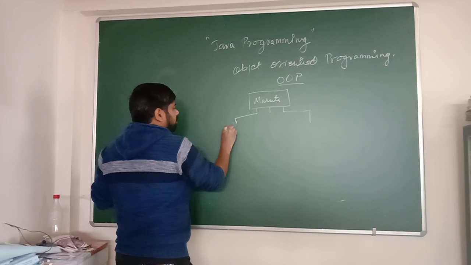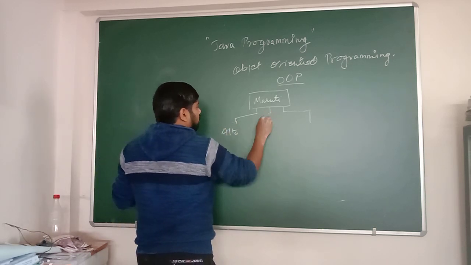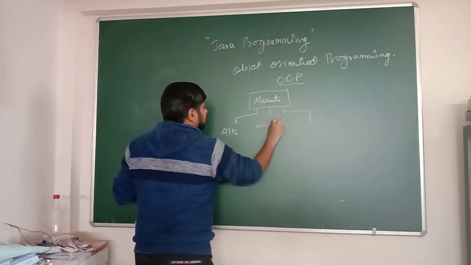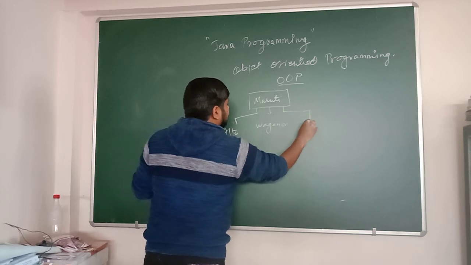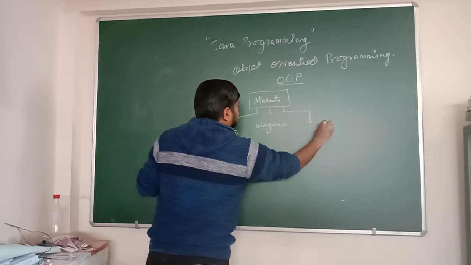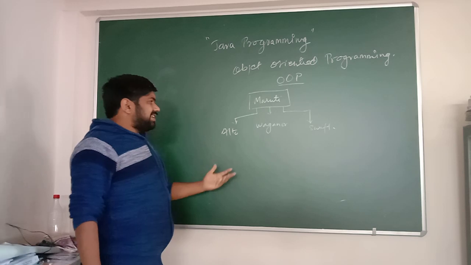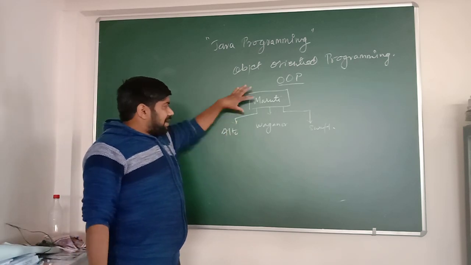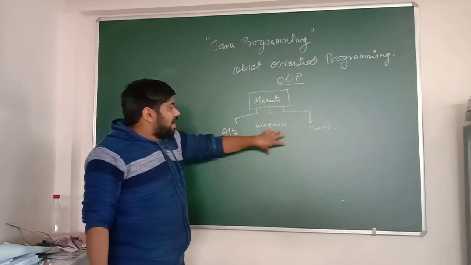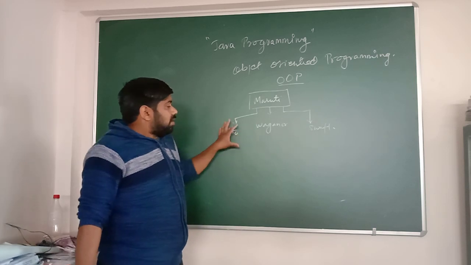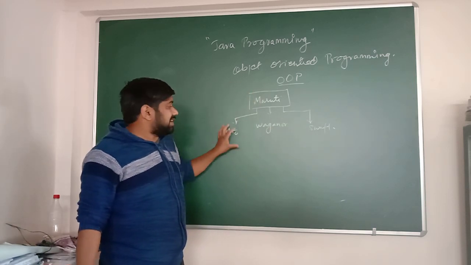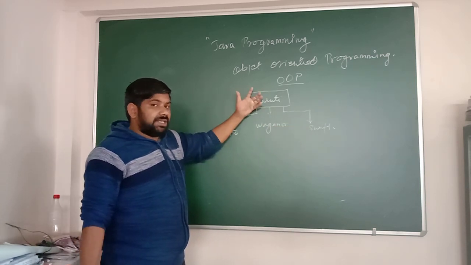We have Alto, we have Wagonr, and even Swift. So if Maruti is a class, Alto, Wagonr and Swift are the objects of this class. That means these are the products of this company.